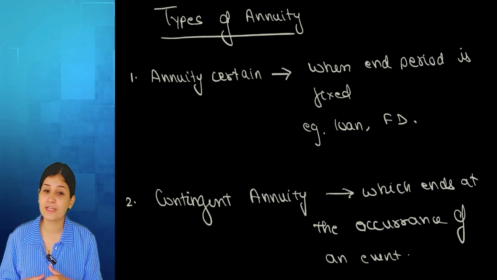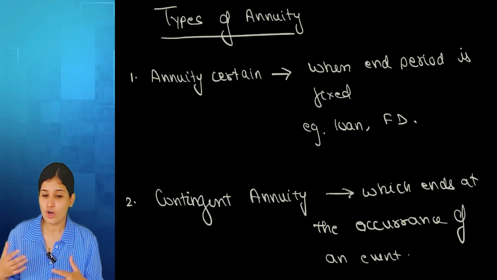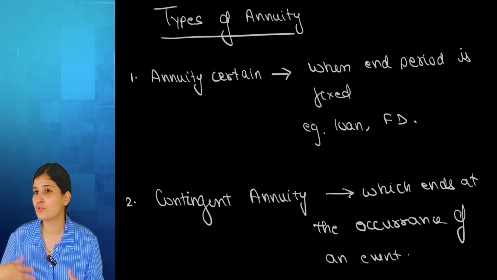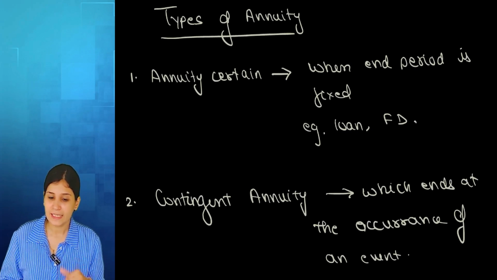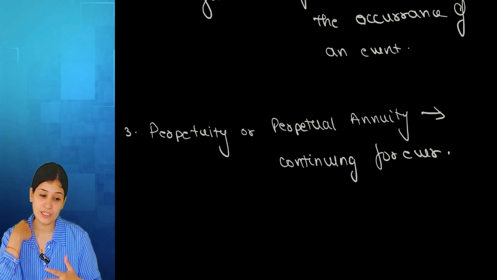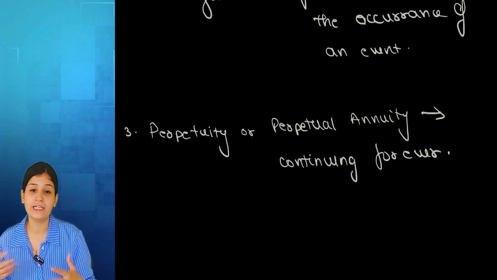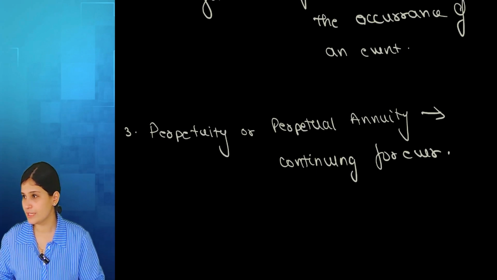Contingent annuity, when the annuity ends on the occurrence of an event, on your death, your life insurance policy is going to end, or when your child goes for higher studies, then that FD is going to end. So whatever is that case, that type of an annuity is known as a contingent annuity. Then there is an annuity that goes on forever, something that goes on indefinitely, that continues forever. Such an annuity is known as perpetual annuity.